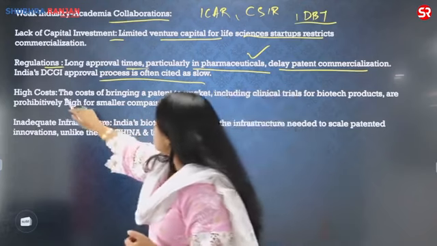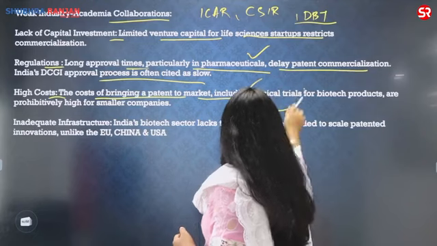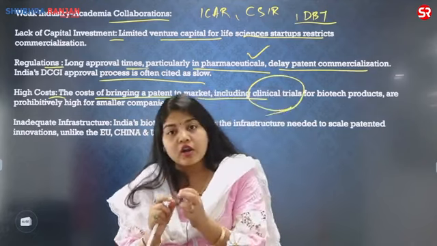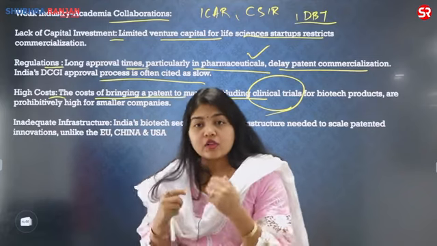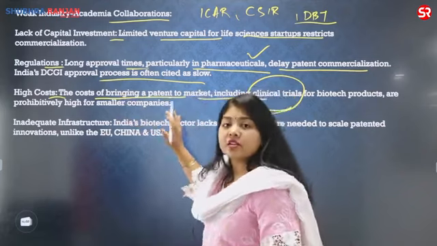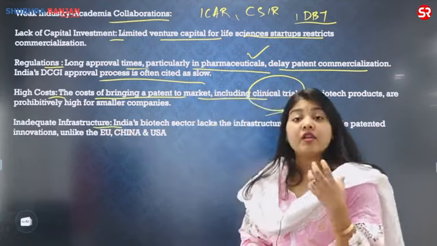Then you have the higher cost of bringing a patent to the market, whether for clinical trials or even for building the products. The small companies fall behind, and since small companies are not able to participate, the overall commercialization is lacking. Then inadequate infrastructure: India does not have enough labs.